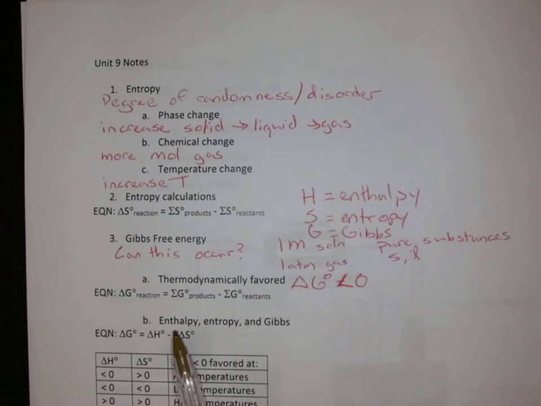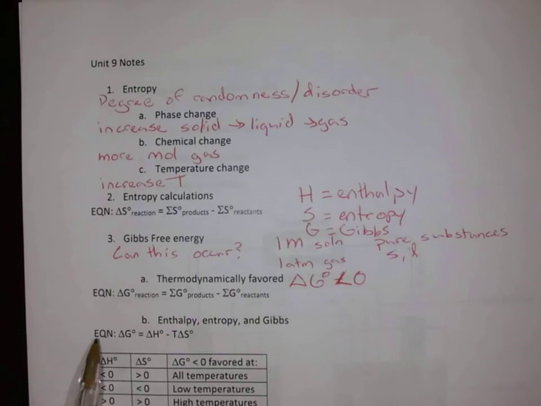But then let's also talk about the relationship between our enthalpy, entropy, and Gibbs. If we talk about our Gibbs free energy, it is a relationship between our enthalpy and entropy. So the equation that actually relates them is that delta G naught is delta H minus T delta S. So again, that entropy depends on temperature. It's going to affect that temperature. And so if we have different temperatures, if we increase the temperature, we want to increase the entropy.